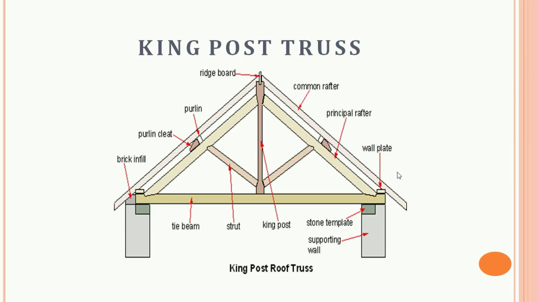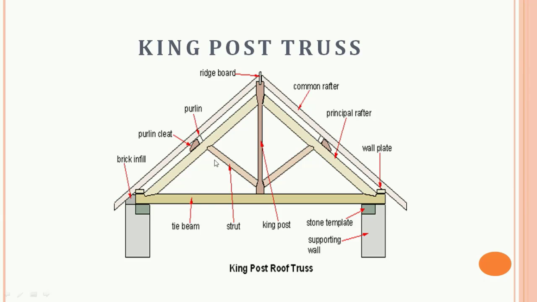So this is the typical diagram of the king post truss, as you can see. The king post spans up to 8 meters.